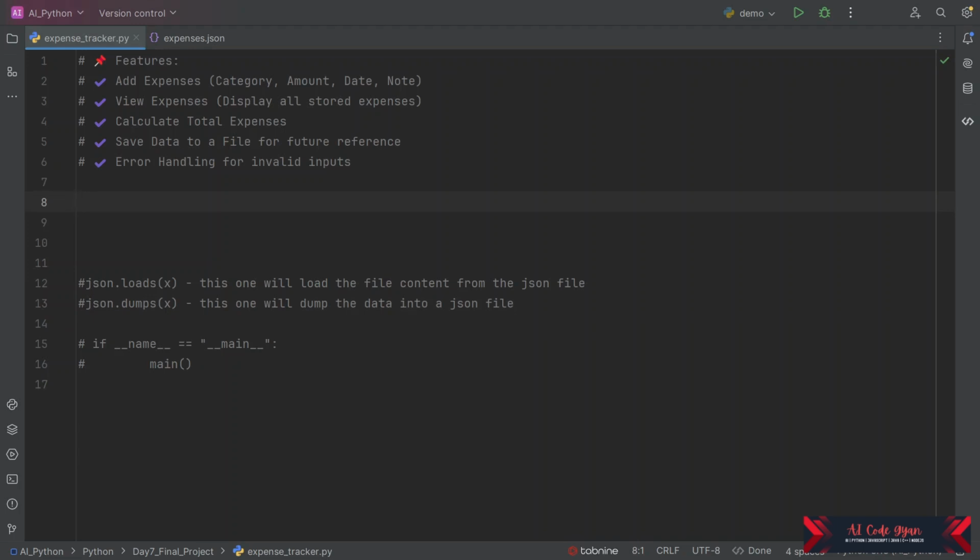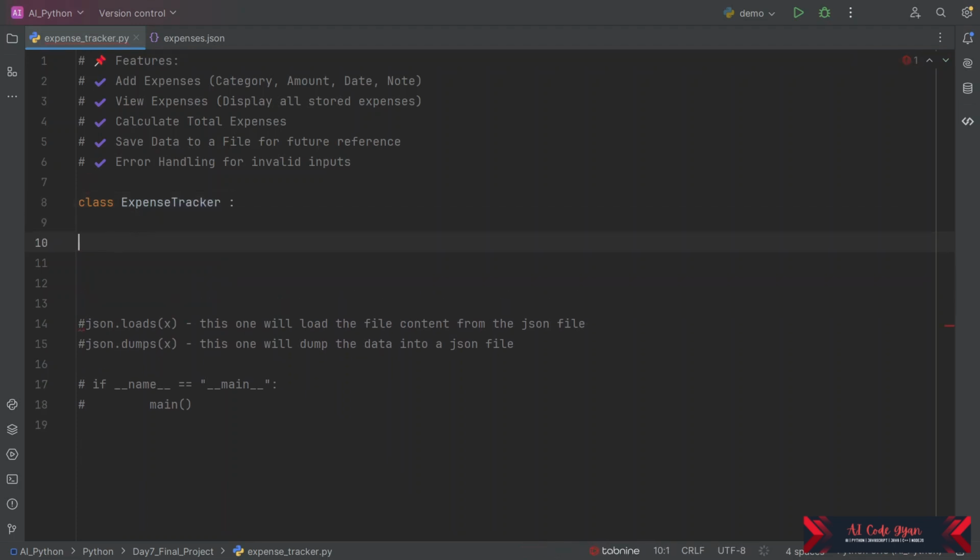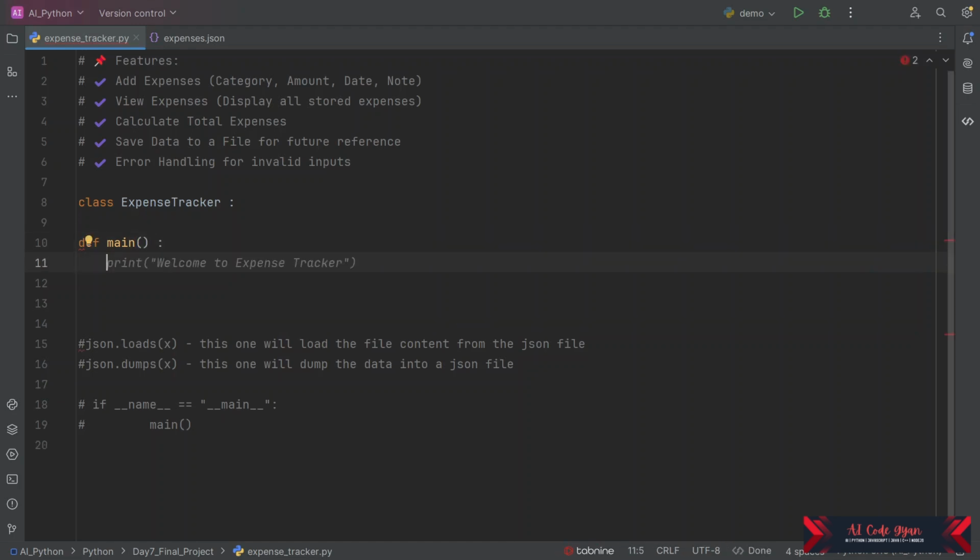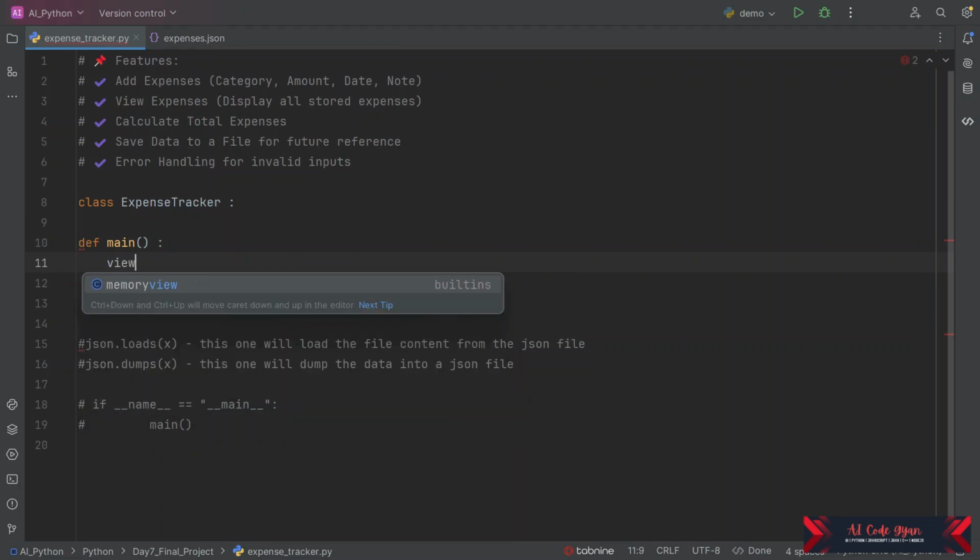Let us start. Let us name a class ExpenseTracker, and let us define a function main. What we are going to do is make an instance of this class here.